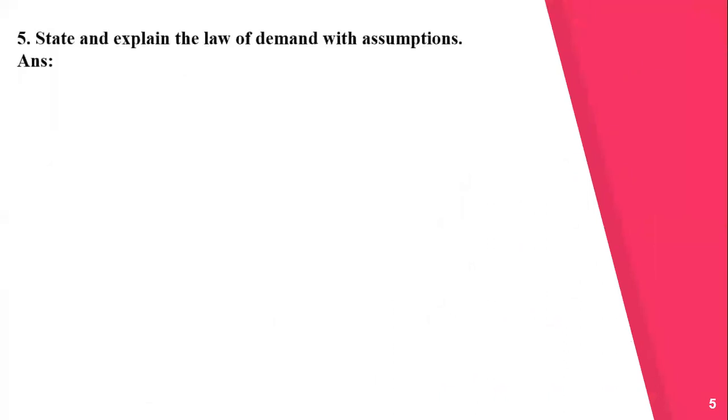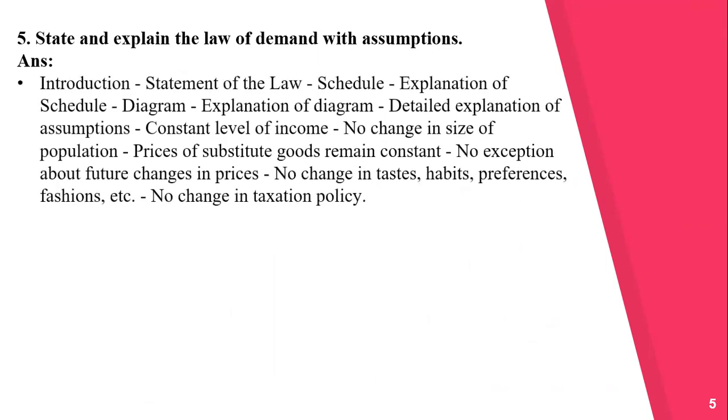Let us see the next question. State and explain the law of demand with assumptions. Now see the points of the answer.